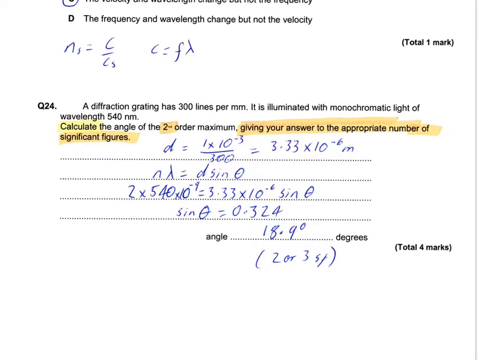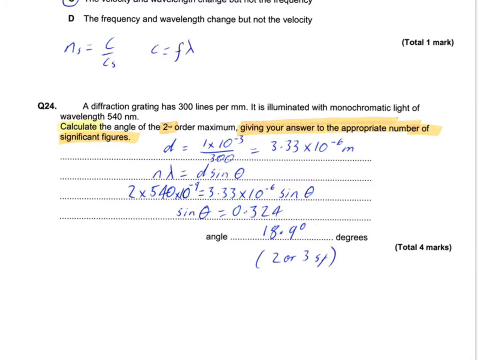24, not a multiple choice question at all. Diffraction grating, 300 lines per millimetre, illuminated with monochromatic light of 540 nanometres. Calculate the angle of the second order maximum, giving your answer to an appropriate number of significant figures.